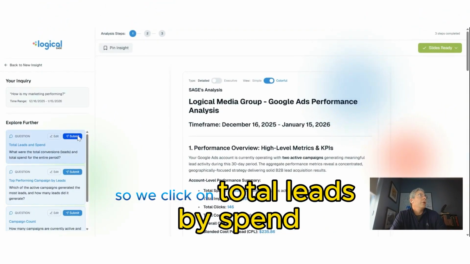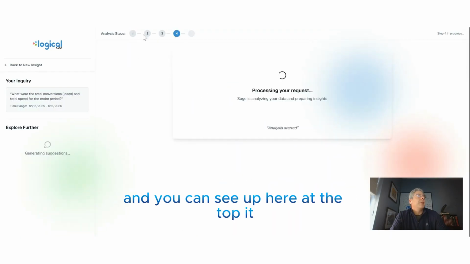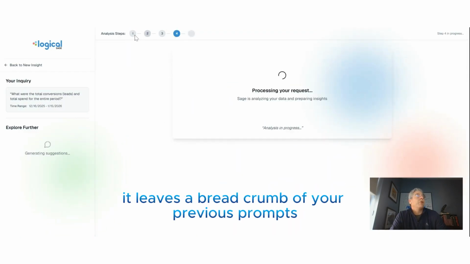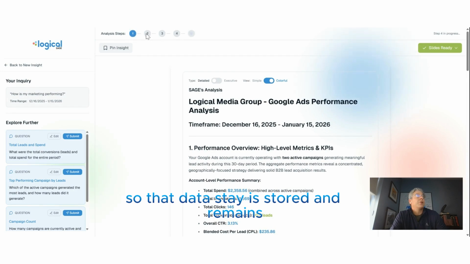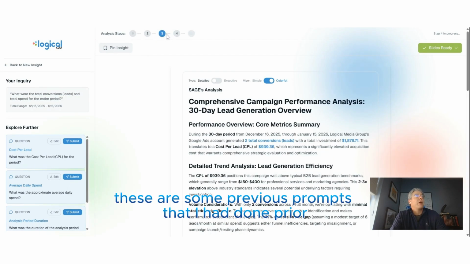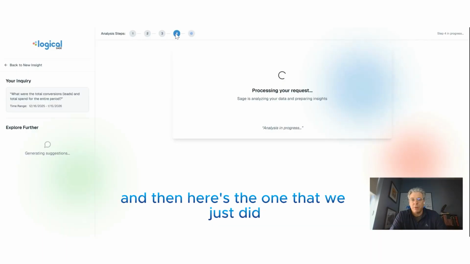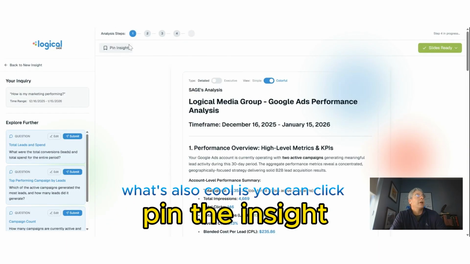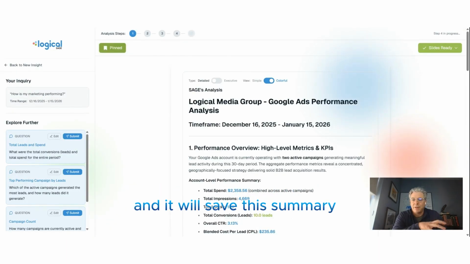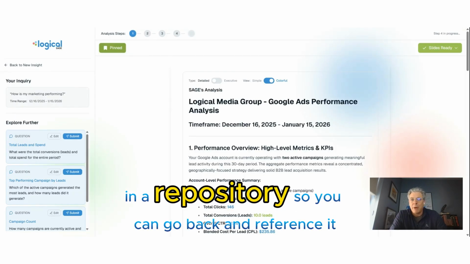So we click on total leads by spend, and you can see up here at the top, it leaves a breadcrumb of your previous prompts. So that data is stored and remains. These are some previous prompts that I had done prior, and here's the one that we just did that's running. What's also cool is you can click pin the insight and it will save this summary in a repository so you can go back and reference it.